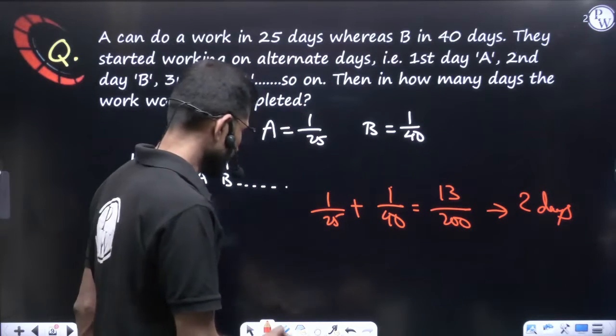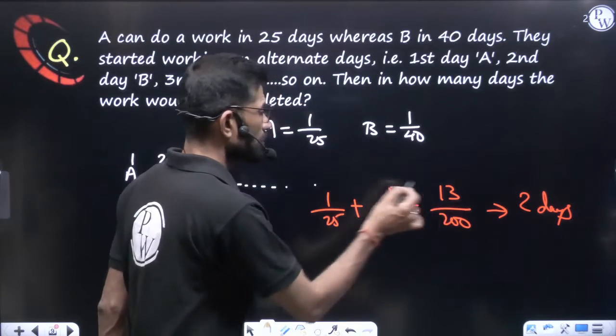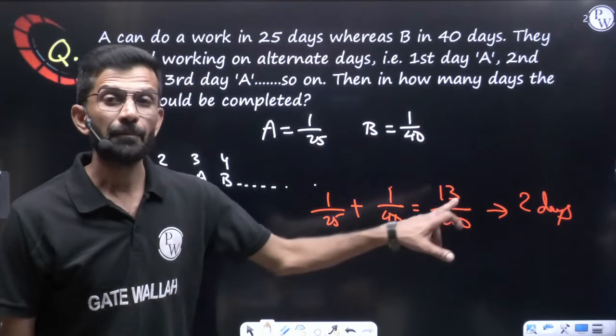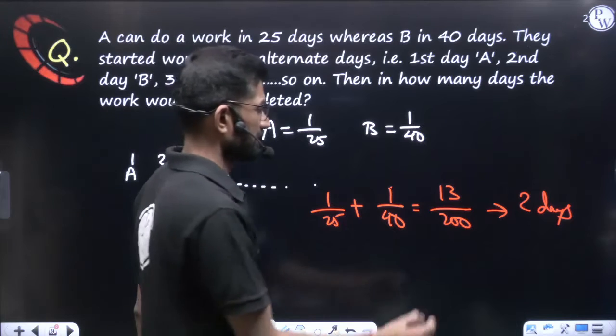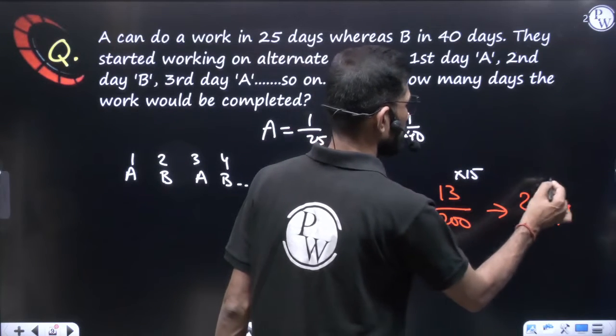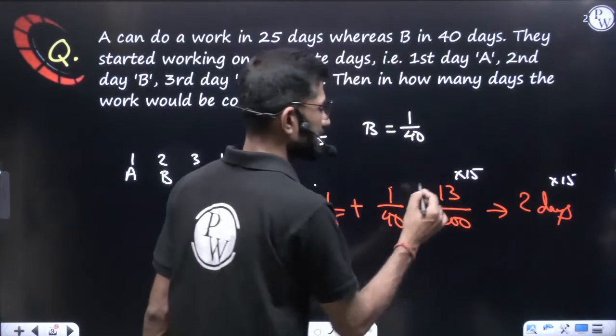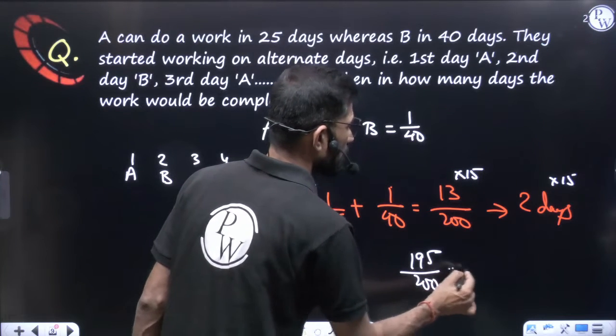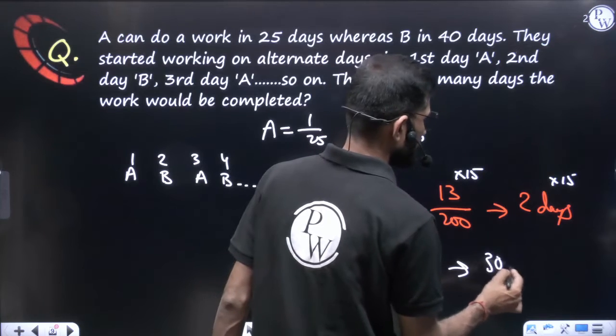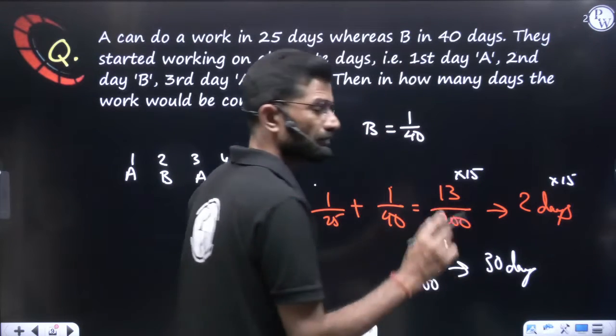Now, by how much can we multiply 13 so that it reaches near 200 but not more than 200? So the maximum we can multiply is 15. So multiplying 15 on both sides, what will we get? 15 into 13, that is 195 by 200 of the work was done in 15 times 2, that is 30 days. In 30 days this much work was done.